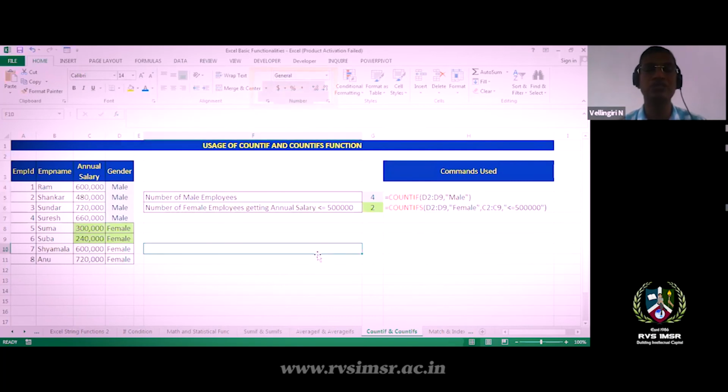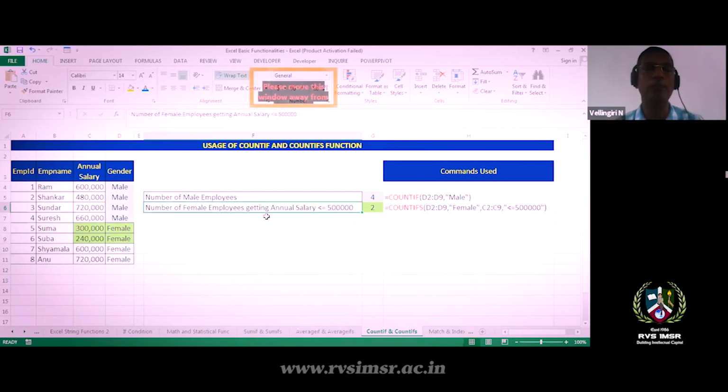Okay, so this way, next my condition is I want to check how many female employees are in my company, and their annual salary should be less than or equal to 5 lakhs. Okay, fine. So how to calculate this?